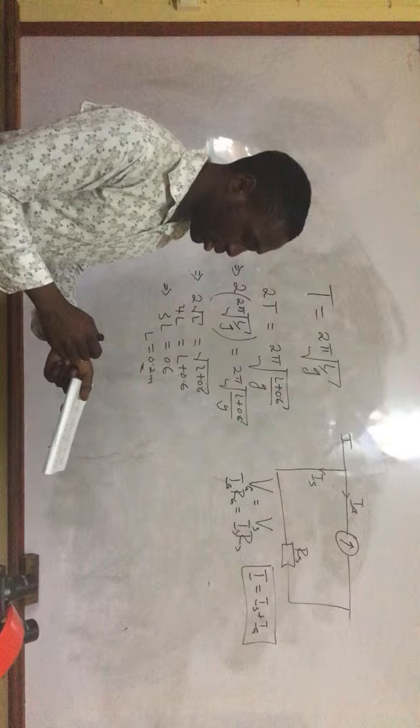To convert a galvanometer into a voltmeter, we should also always remember that the total voltage in the circuit V will be equal to the voltage across the galvanometer plus the voltage across the multiplier. So if you have this in mind, you can solve any question that comes on that.